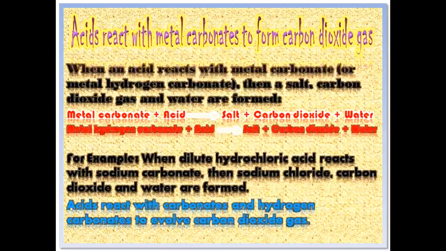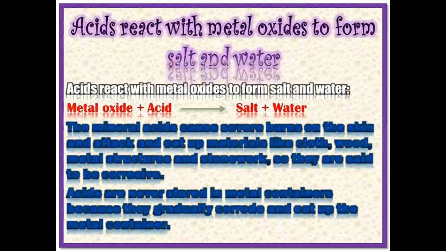Second chemical property. Acids react with metal carbonates or bicarbonates, then a salt, carbon dioxide gas, and water are formed. For example, when dilute hydrochloric acid reacts with sodium carbonate or sodium bicarbonate, then sodium chloride, carbon dioxide, and water are formed.